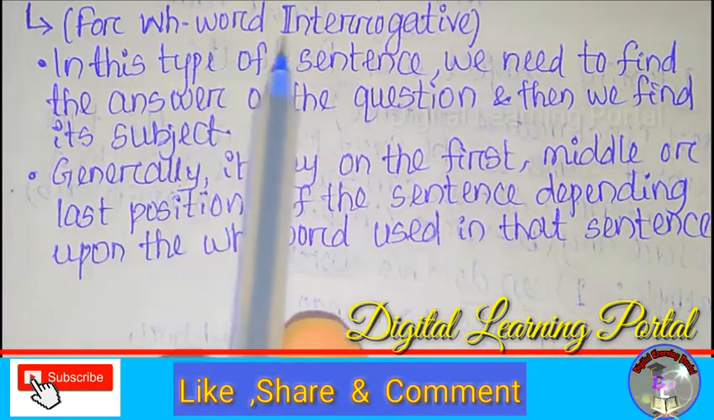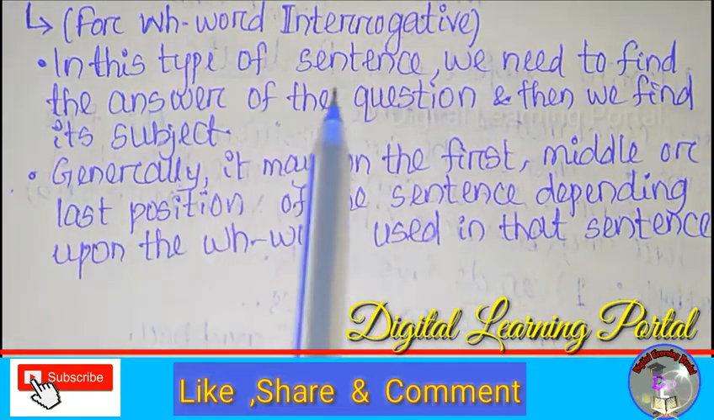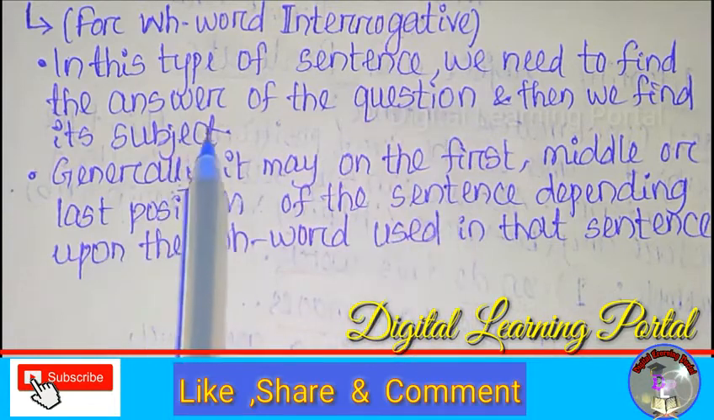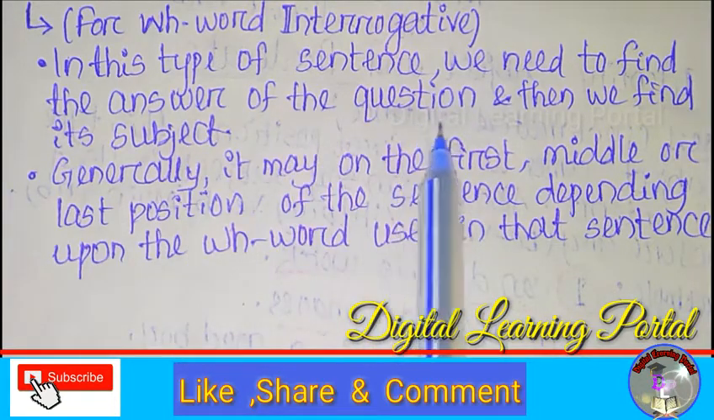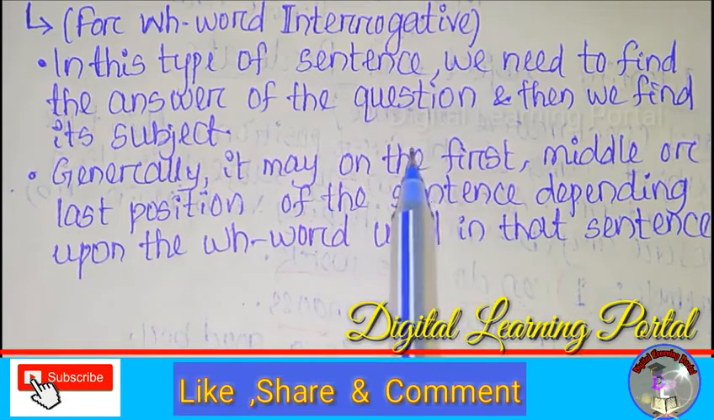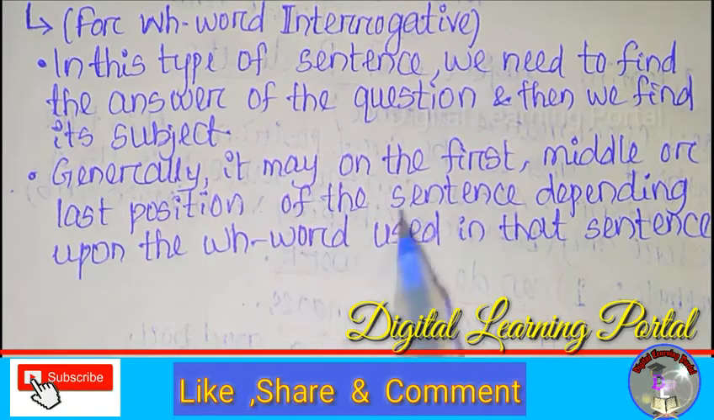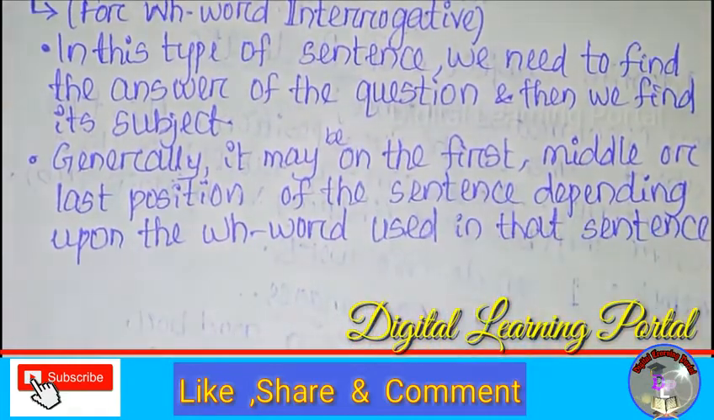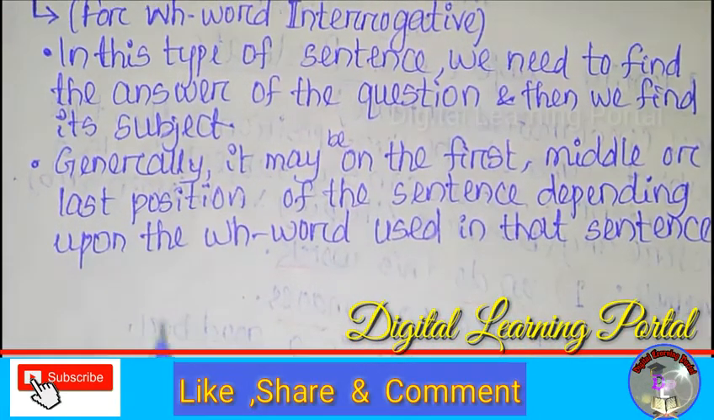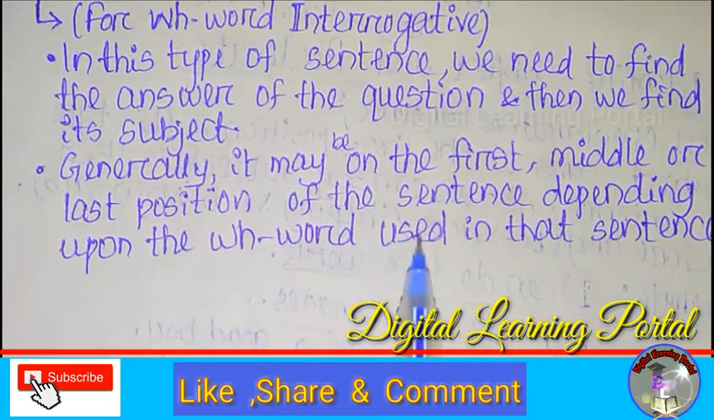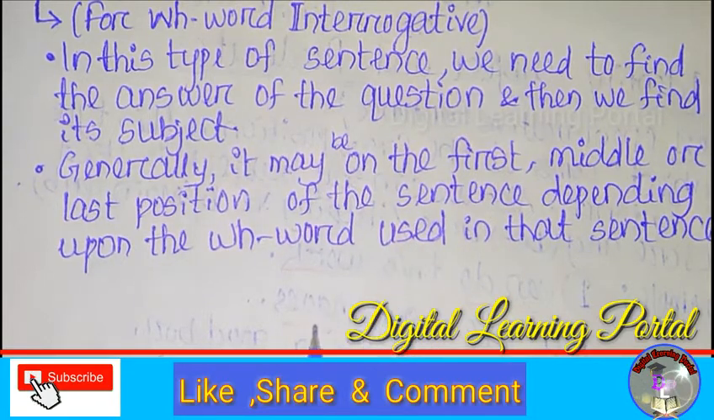For WH word interrogative, in this type of sentence, we need to find the answer of the question and then we find the subject. Generally, it may be on the first, middle or last position of the sentence, depending upon the WH word used in that sentence.